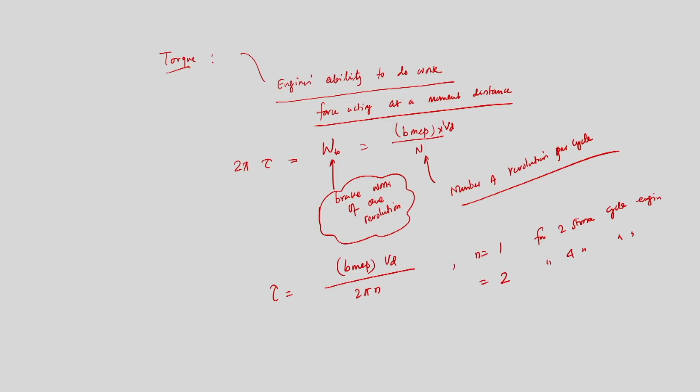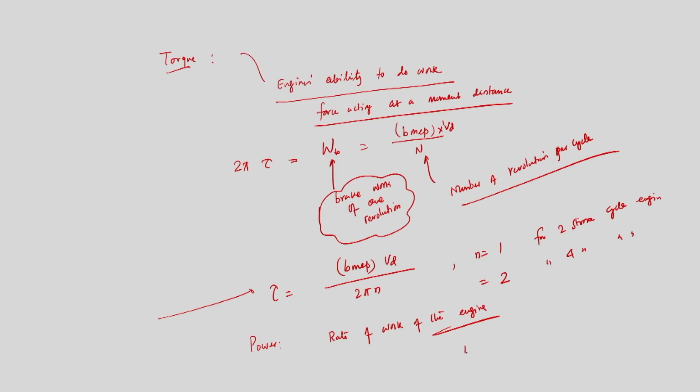Now, what is power? We need to calculate torque and power, because power is the output of the engine. Power is essentially the rate of work of the engine. So, this is the torque, that is force acting at a moment distance. So, 2 pi tau is equal to Wb, the brake work of one revolution, and that is brake mean effective pressure into Vd by n, where n is the number of revolutions per cycle.